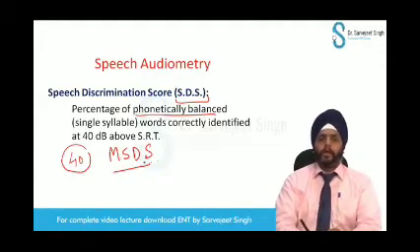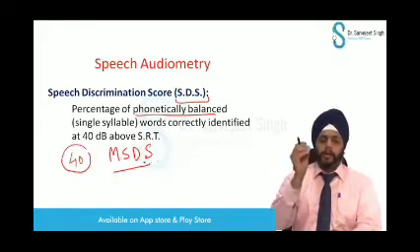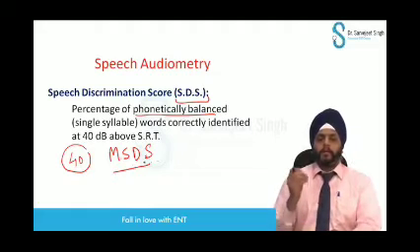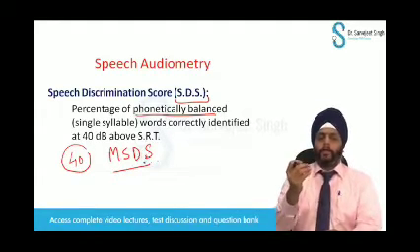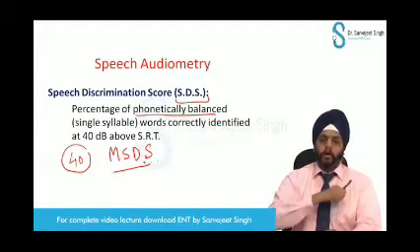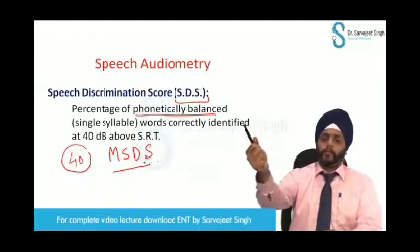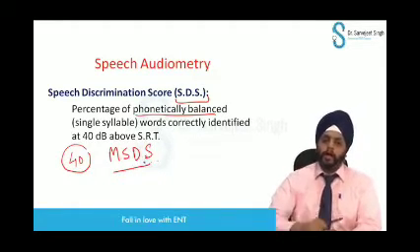So what is done here? The speech discrimination score is measured at 40 decibels above the SRT. Dhoni said, I will send a person after 40 overs who is capable of hitting all the balls outside the boundary. After 40 overs you don't need 50%, you need 100%.